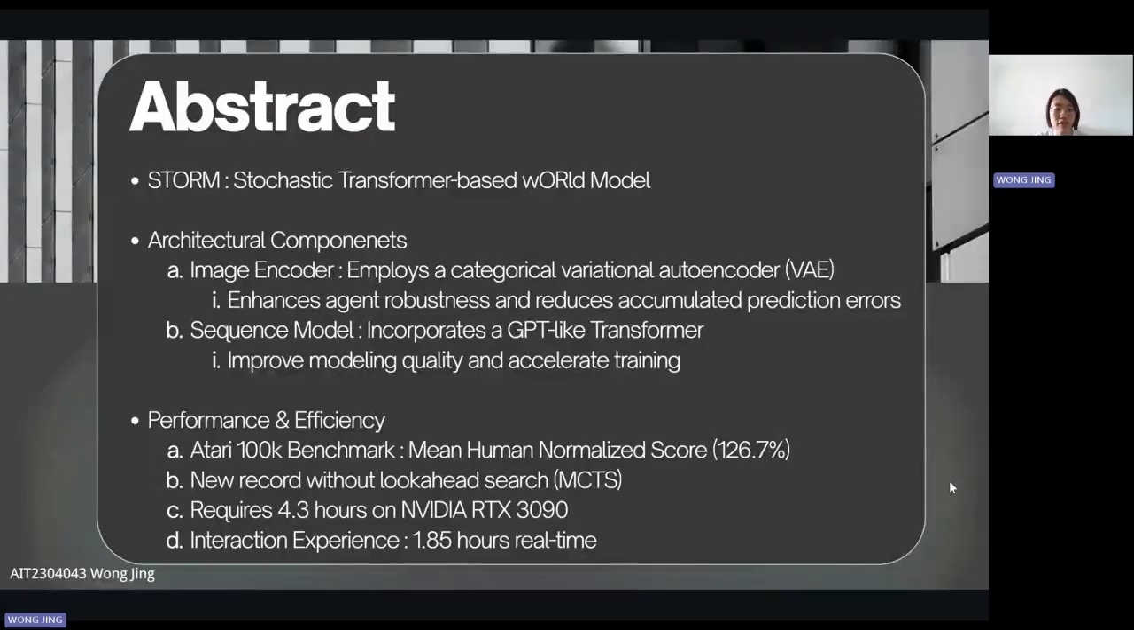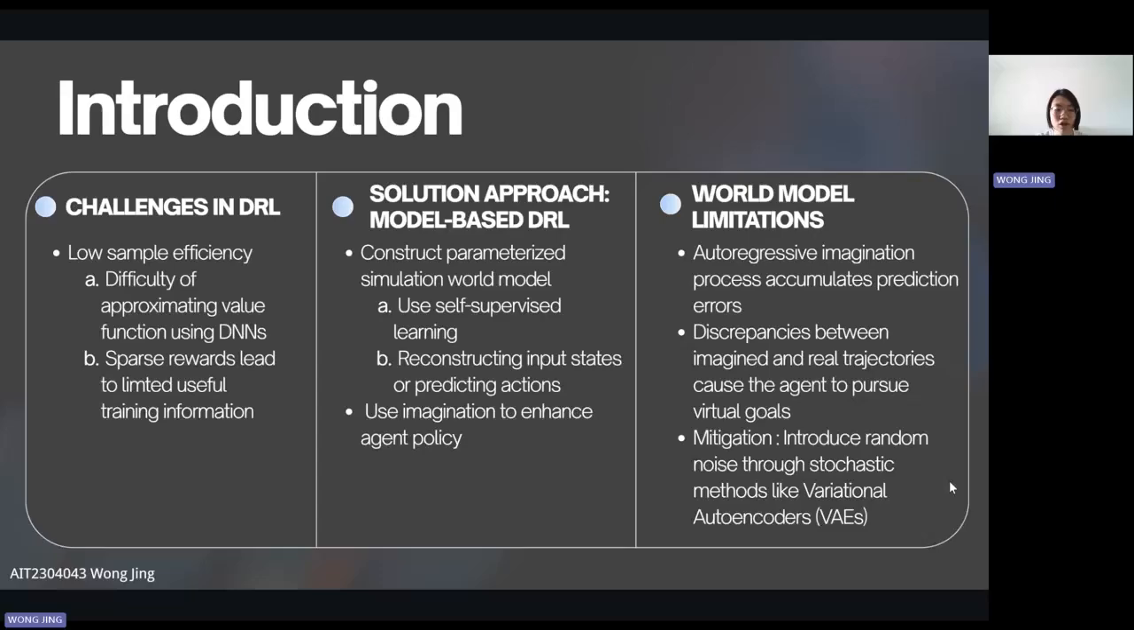STORM is an architecture that leverages a VAE and incorporates a GPT-like transformer as the sequence model to improve modeling quality and accelerate training. STORM established a mean human normalized score of 126.7% on the Atari 100K benchmark, while requiring only 4.3 hours of training. Deep reinforcement learning often suffers from low sample efficiency, particularly in challenging real-world environments.